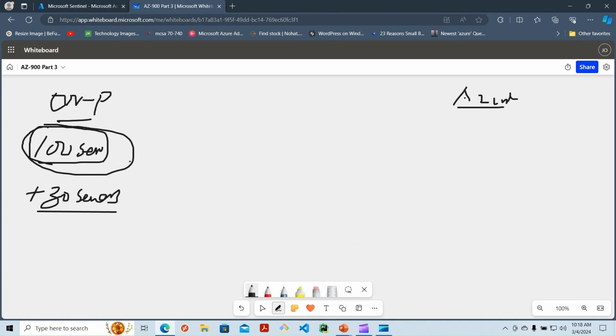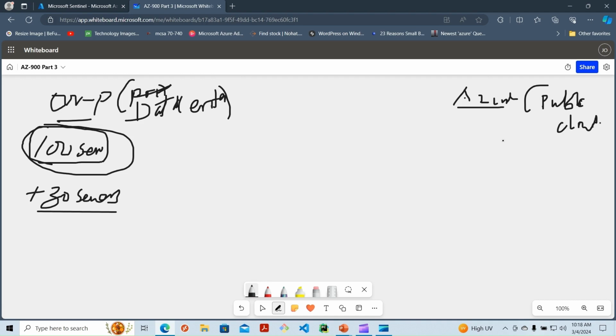So in this regard, we have the on-premises environment. So let's say we have our data center somewhere on the on-premises side, and then on the Azure side, of course, this is what we call the public cloud.